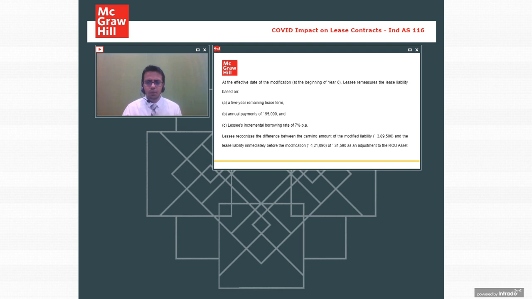Can you please mention what the lease rental is called now? It is still lease liability. Fine. Should it be credited to other comprehensive income? No. It is credited to P&L only. It is credited to P&L, not to other comprehensive income. Okay.